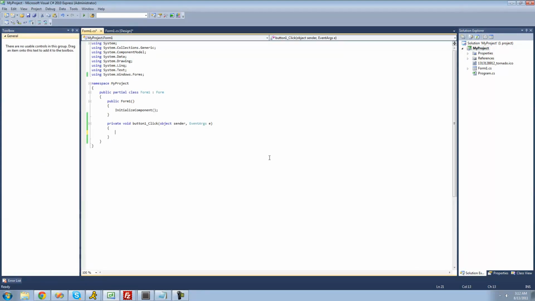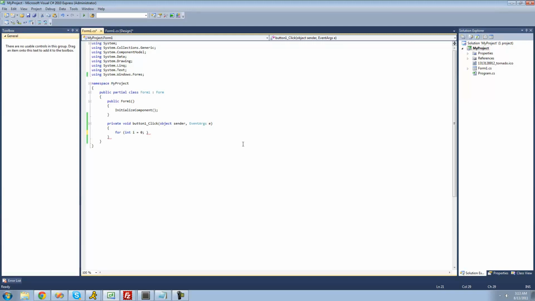Alright, so first we're going to be looking at the for loop. To create a for loop, you're just going to want to type for, and following that you're going to want to have two parentheses. Now the for loop is composed of three statements. The first statement is executed first, and it's only executed once. So typically people define variables inside of here. So we're just going to go ahead and type int i = 0. So now we can use this integer that we created inside of our for loop and only inside of our for loop. Alright, and next comes a conditional statement.